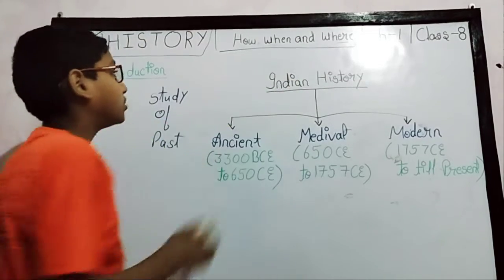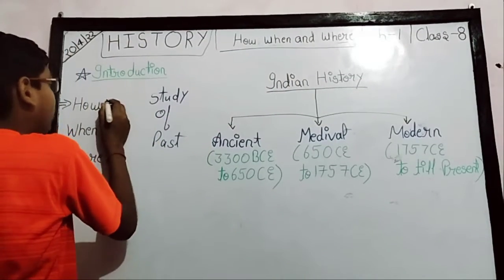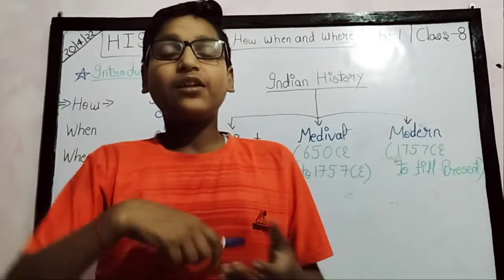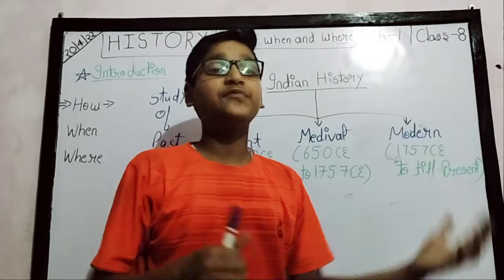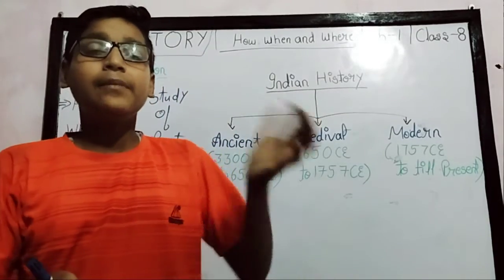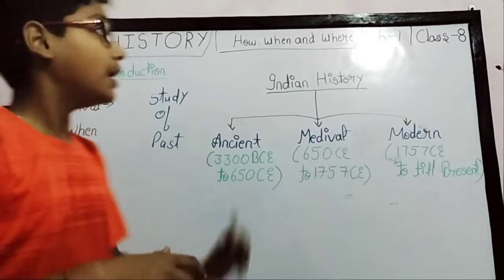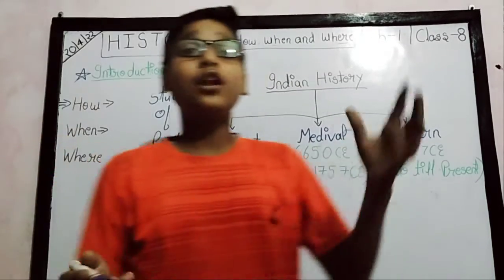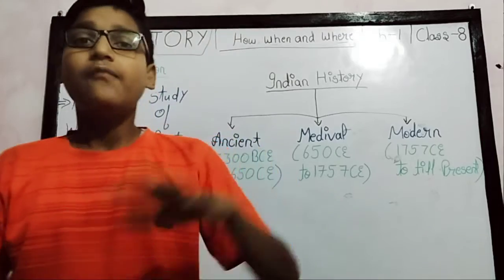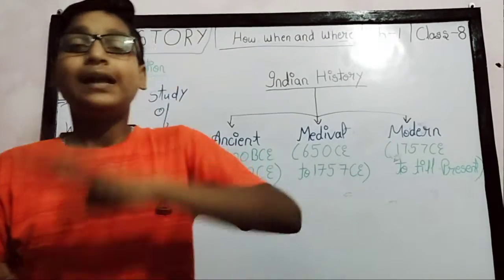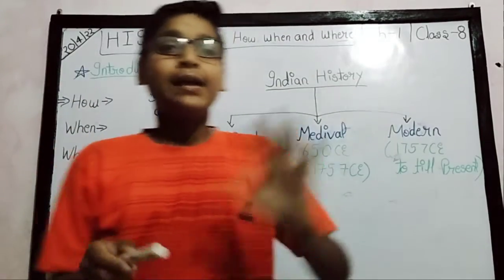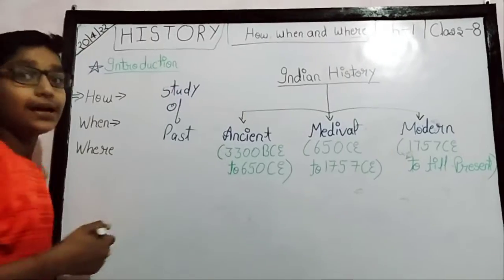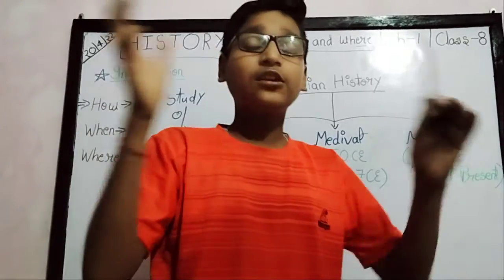How, when and where. How means that in history, if anything happens, like the battle of Plassey happens, how did this battle of Plassey happen? What was the reason behind the battle of Plassey? When means, when did the battle of Plassey happen? What is the date, the estimated time, the day, in which year did this battle happen?